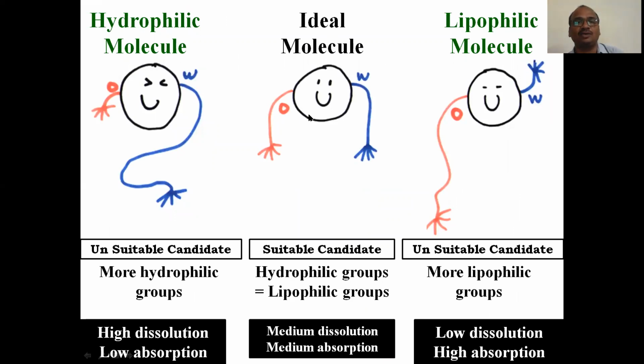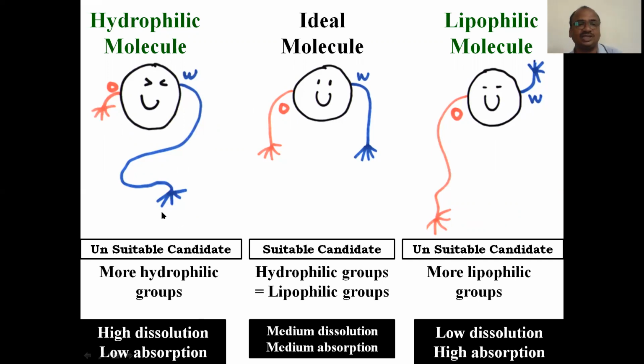See here, this is the ideal molecule. It has equal oil solubility, that is lipophilic, and hydrophilic. See here, this is a lipophilic molecule, more lipophilic, and the water portion is less. That's why this shows low dissolution, high absorption because of the lipophilic property. If you see here, the hydrophilic property is more. It has high dissolution but low absorption because the lipophilic property is poor. So this is the ideal molecule, a suitable candidate for the controlled drug delivery system.